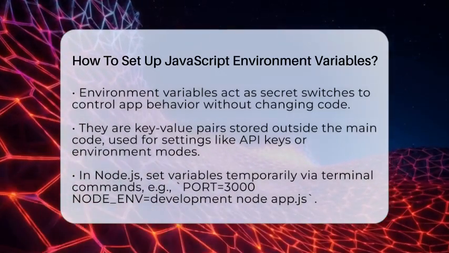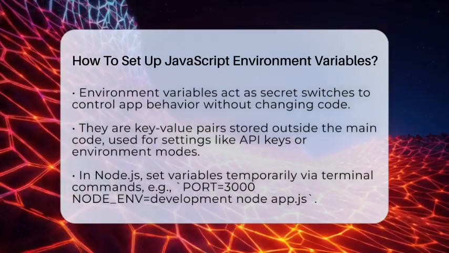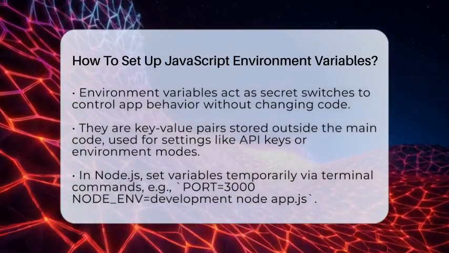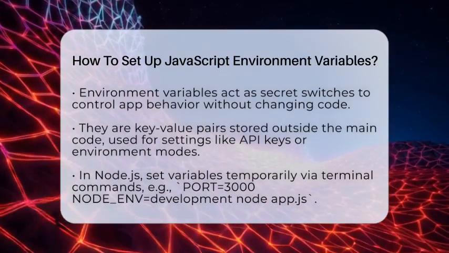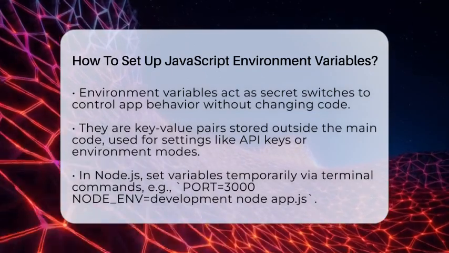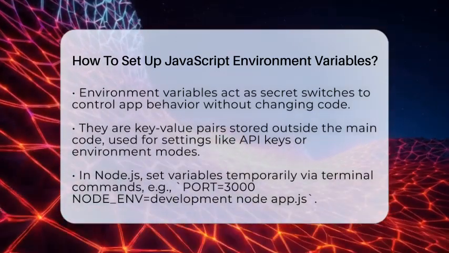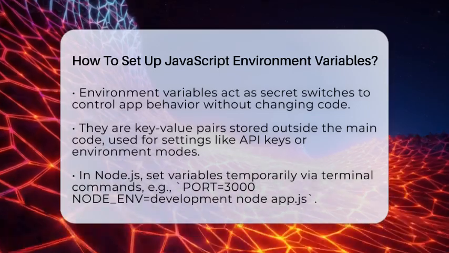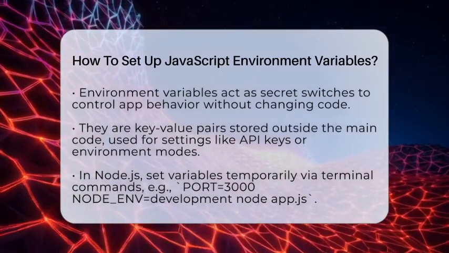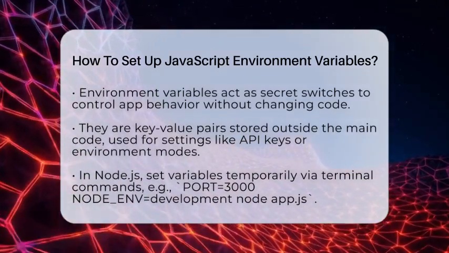First, let's understand what environment variables are. They are key-value pairs stored outside your main code. Think of them as labels that tell your app how to behave depending on where it is running. For example, you might want to use a different database URL in development than in production. Instead of changing your code, you just change the environment variable.